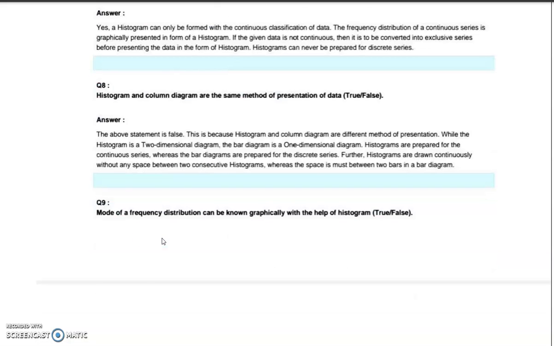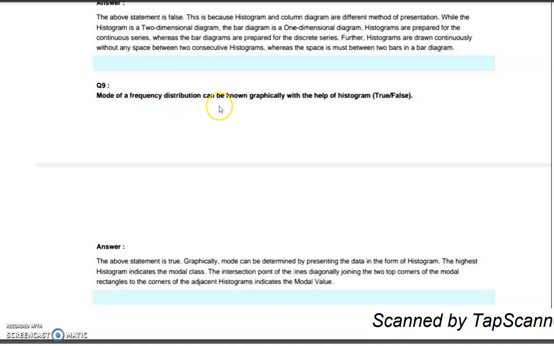The mode of a frequency distribution can be known graphically with the help of a histogram. Is it true or false? The statement is true. We can determine mode graphically by presenting the data in the form of a histogram.